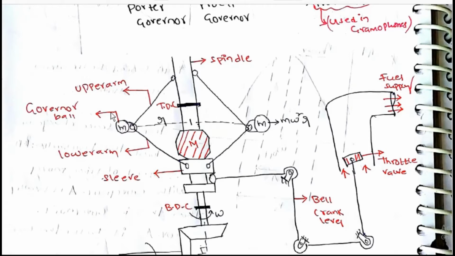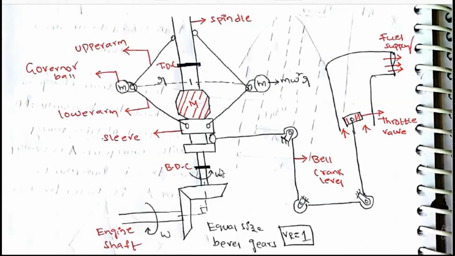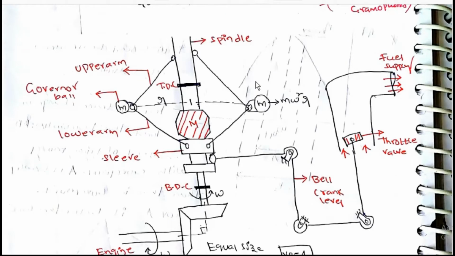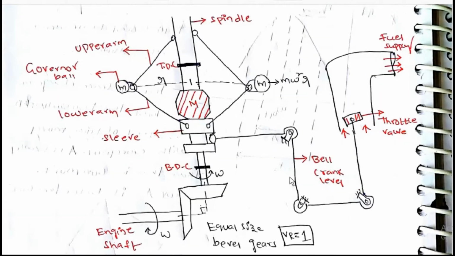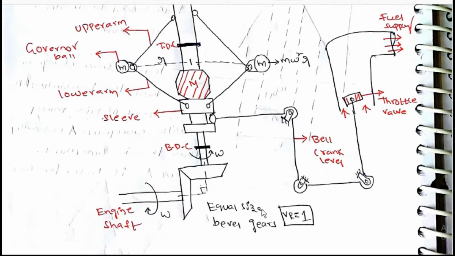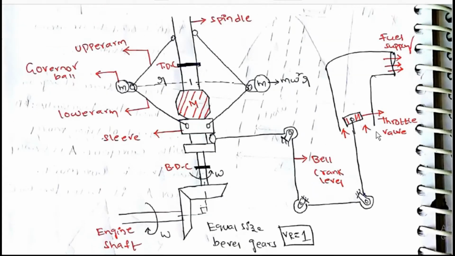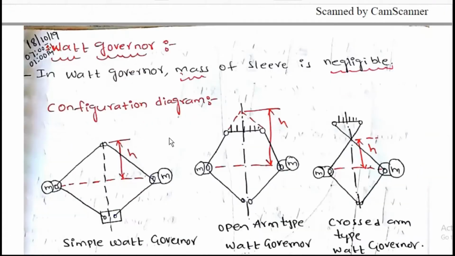Spindle, upper arm, governor bar, lower arm, sleeve, BDC, omega, engine shaft, omega, bell crank lever, equal size bevel gears, velocity ratio equal to 1, throttle valve, fuel supply. From here, fuel will be controlled.